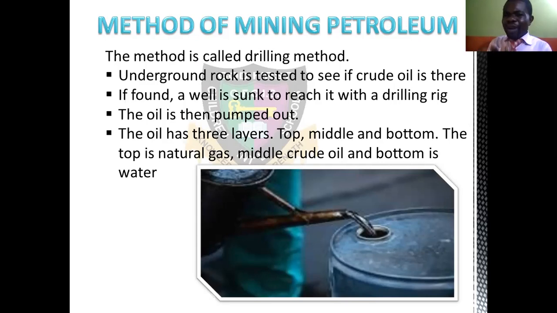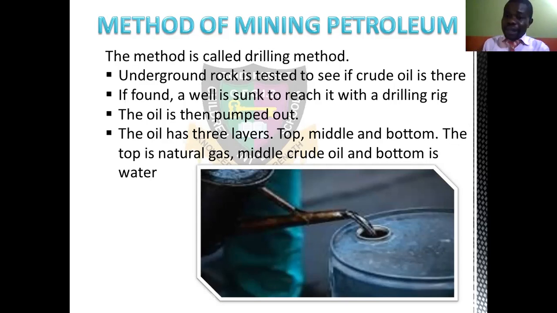The oil normally contains 3 layers. That is, at the top, the middle, and the bottom. The natural gas is at the top. In the middle, you have the crude oil. Then at the bottom, you have water. Then through fractional distillation, you remove the gas. It has its own boiling point, or evaporation point, whatever you call it.